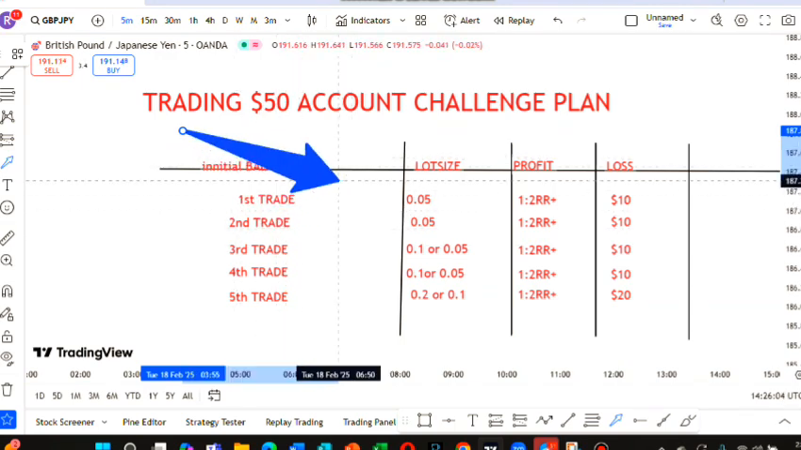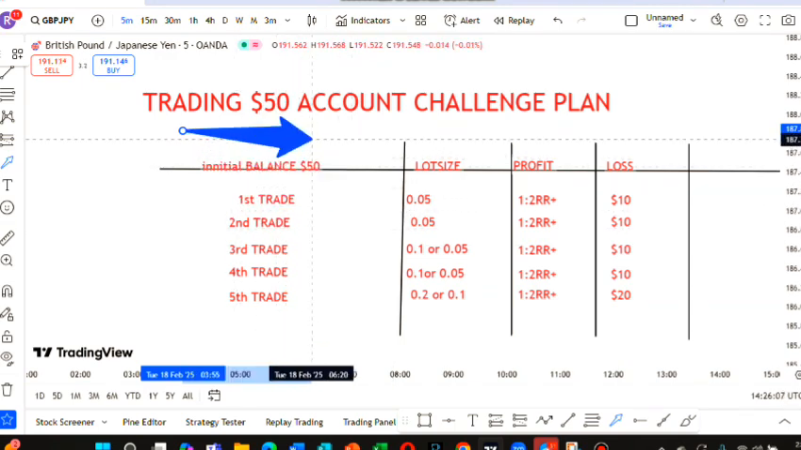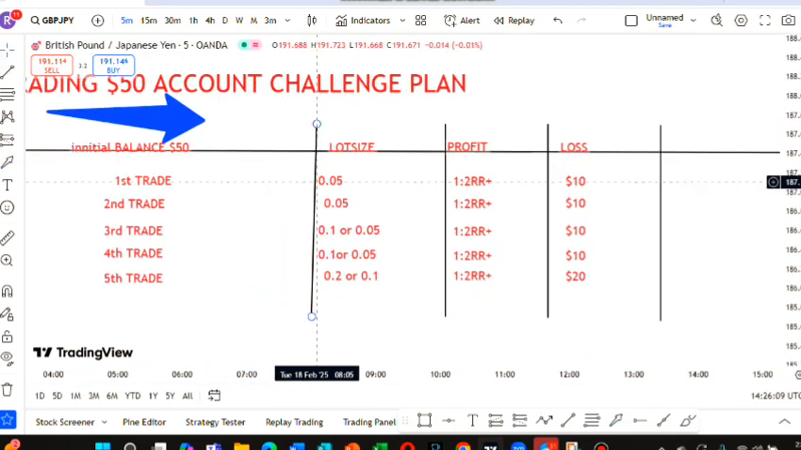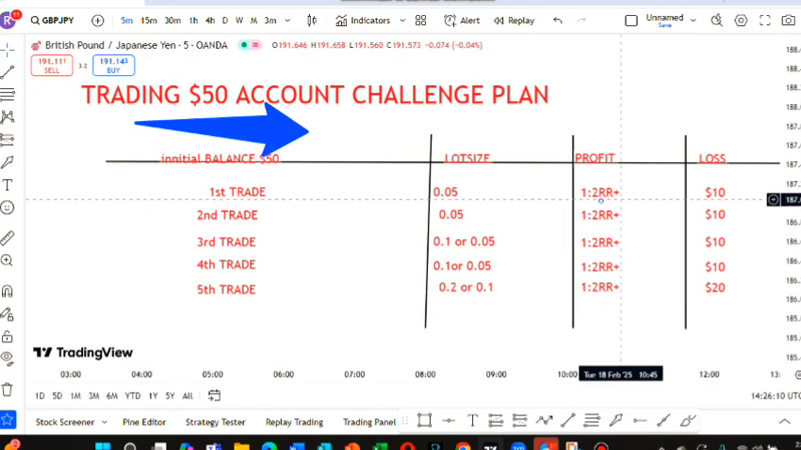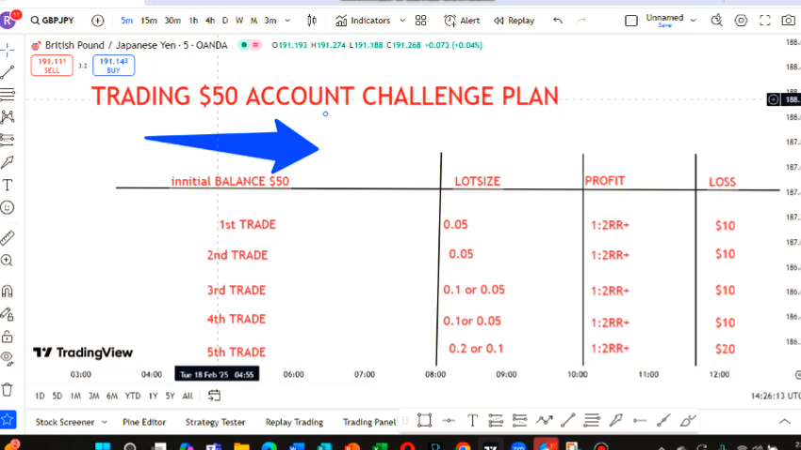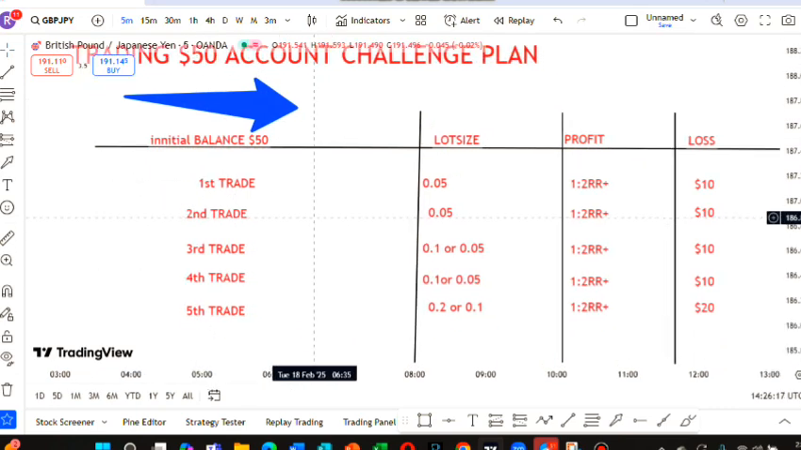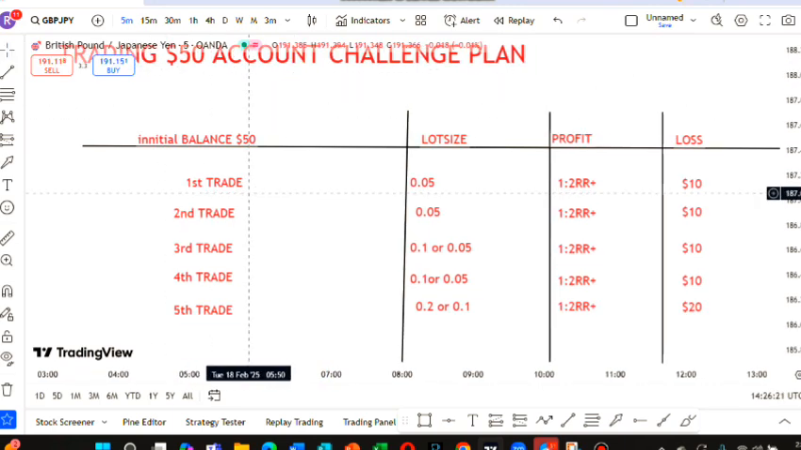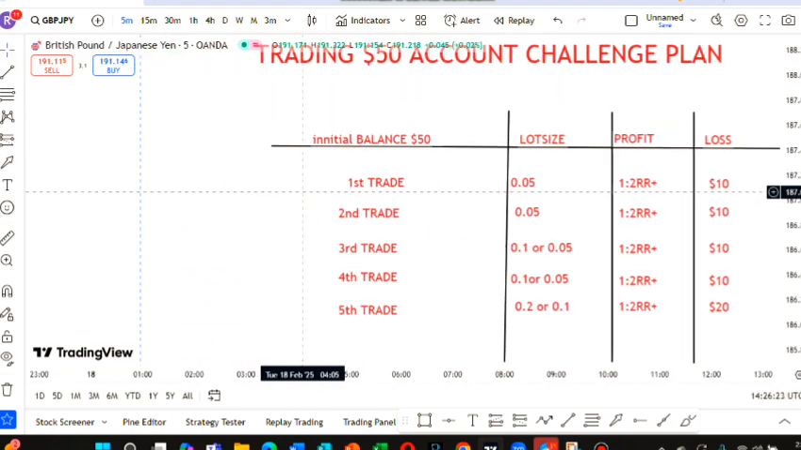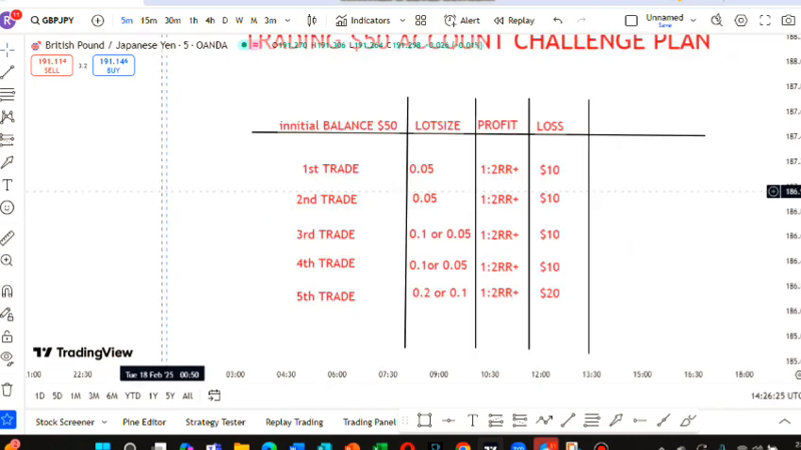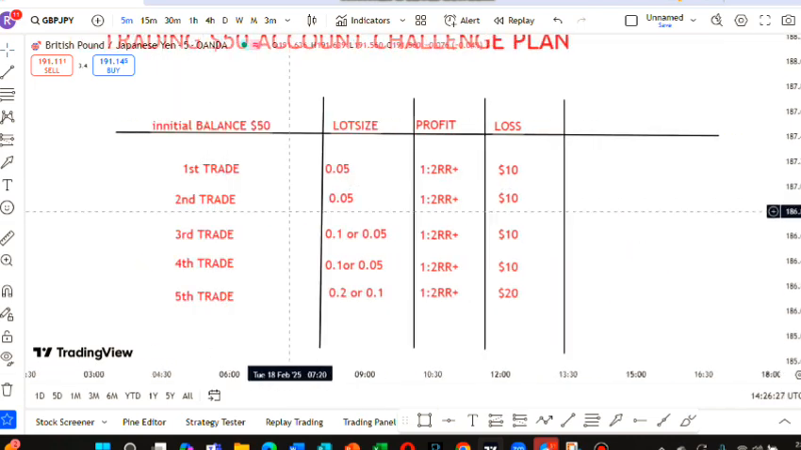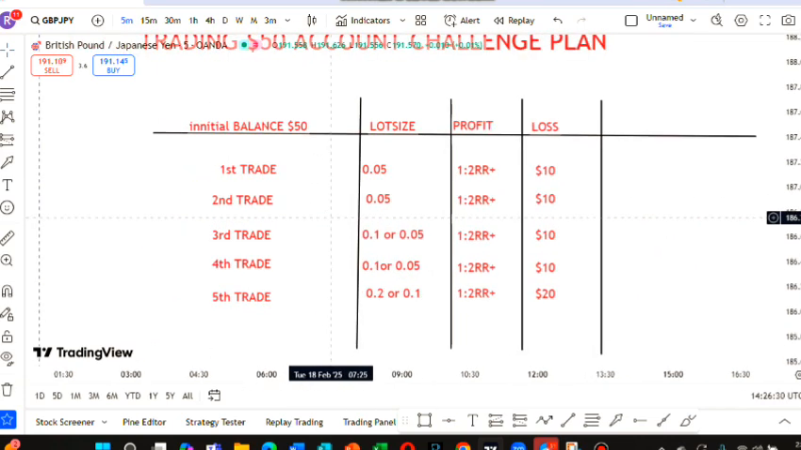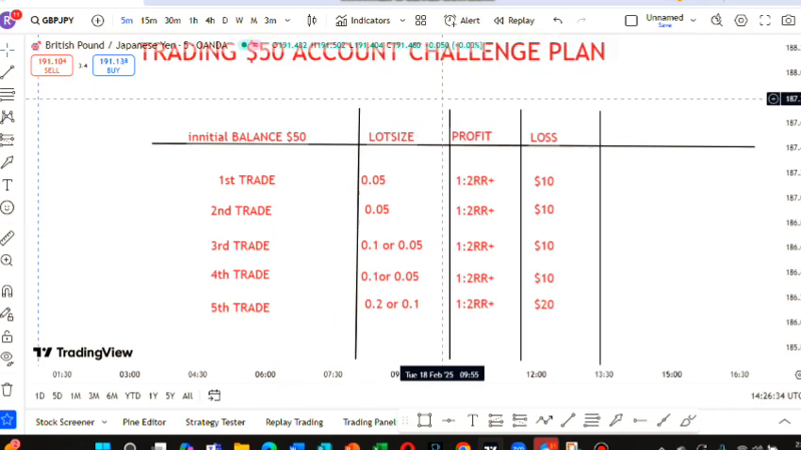I hope it's visible on your screens, guys. This is what we shall be doing. As you can see, the trading initial balance is $50. I just want to run you through what I'll be doing in the next upcoming video that I'll be uploading. This is just the rough work that I've done here.